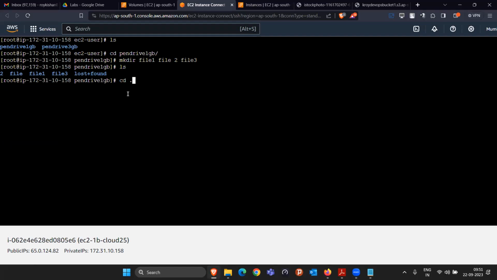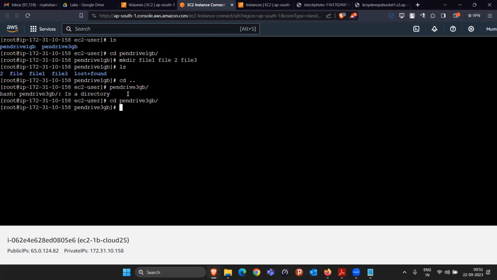Similarly, let's come out and go inside the 3 GB pen drive, and here I am creating some files. cd pen drive 3 GB, and touch a.txt, b.txt, c.txt.